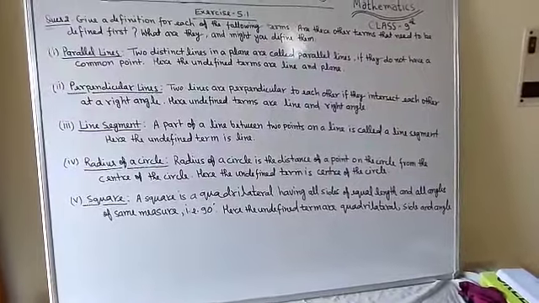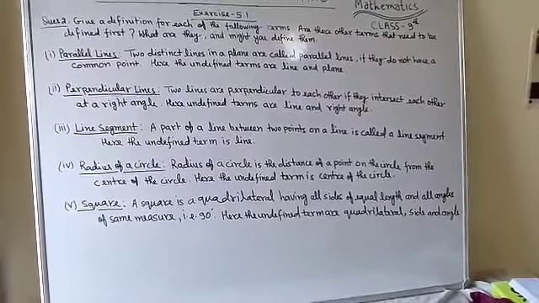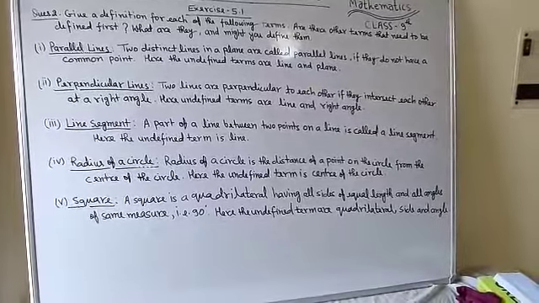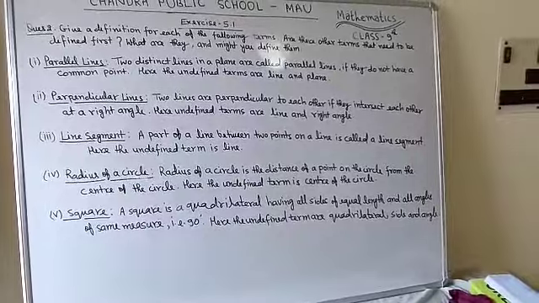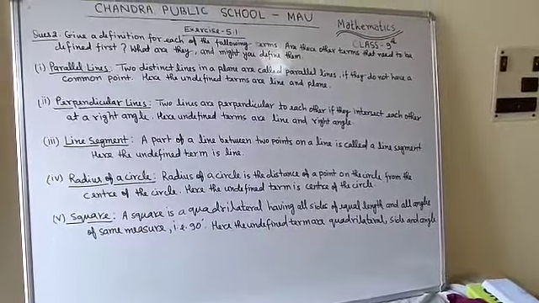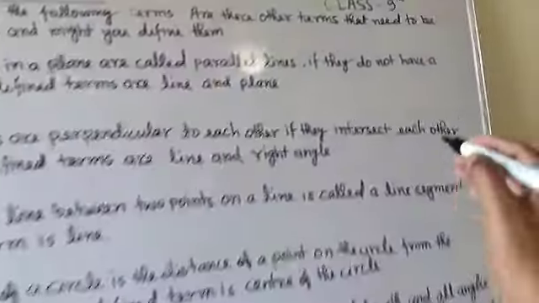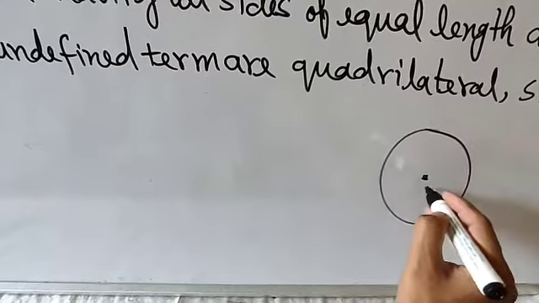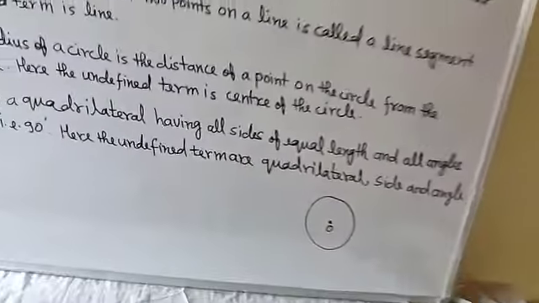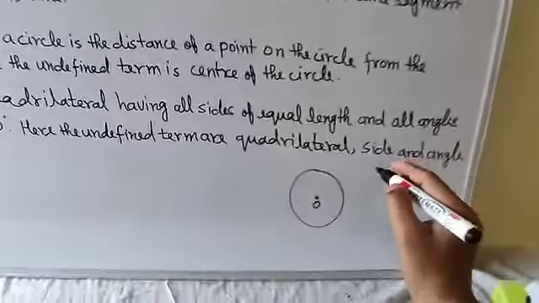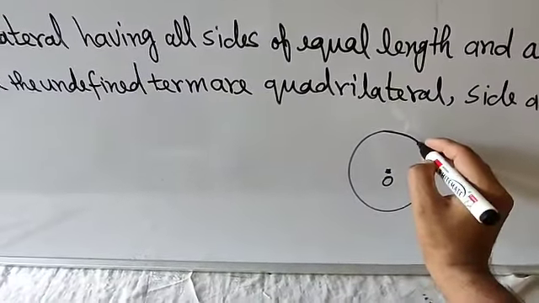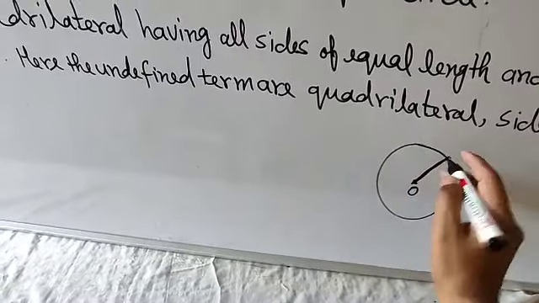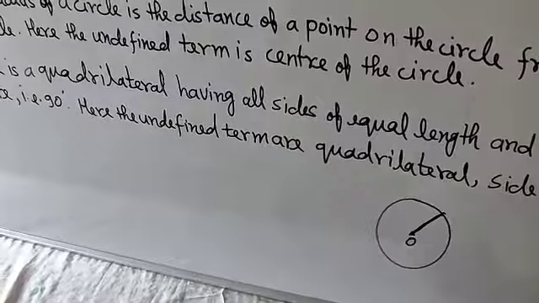Next, radius of a circle. The radius of a circle is the distance of a point on the circle from the center of the circle. So what is the undefined term here? Here the undefined term is the center of the circle. Suppose this is the center. So what is the radius? The radius of a circle is the distance of a point on the circle. If you take a point on the circle, the distance of this point from the center is called the radius. That is what I have given in the definition.